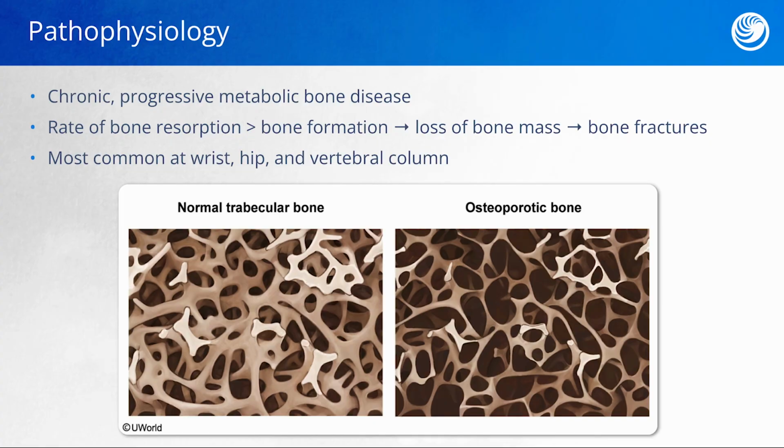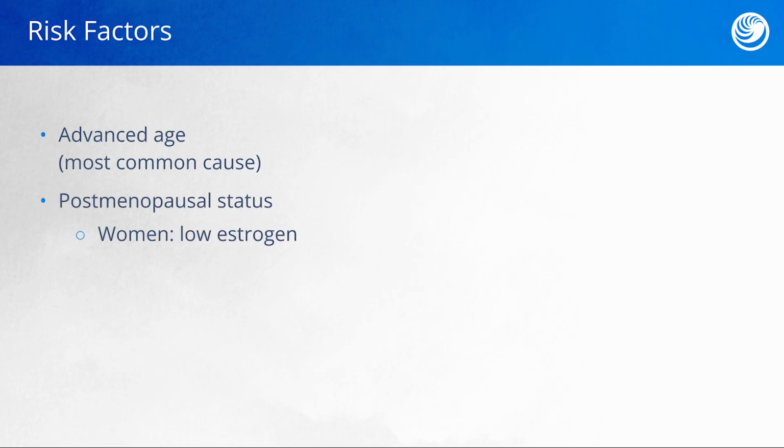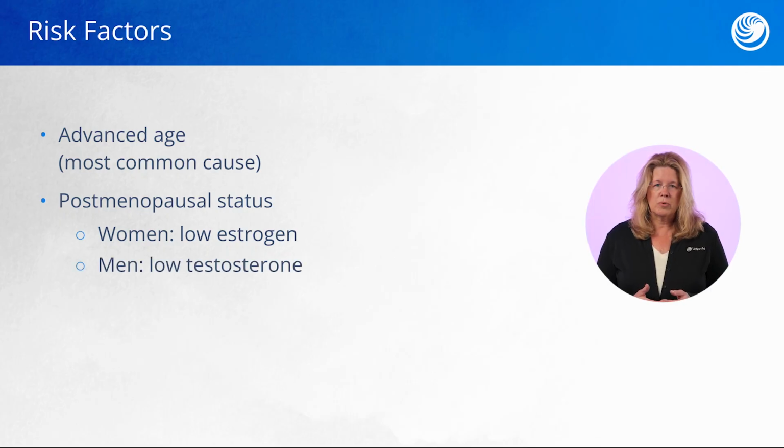Our most common areas where we will see osteoporosis develop is the wrist, the hip, and the vertebral column. These are all considered small bones. Risk factors for osteoporosis include an advanced age. This is most common for women over 60. One of the biggest factors that's associated with it is a low estrogen level, thus postmenopausal state. Men can develop osteoporosis, but this is less common and it is associated with a low testosterone level.